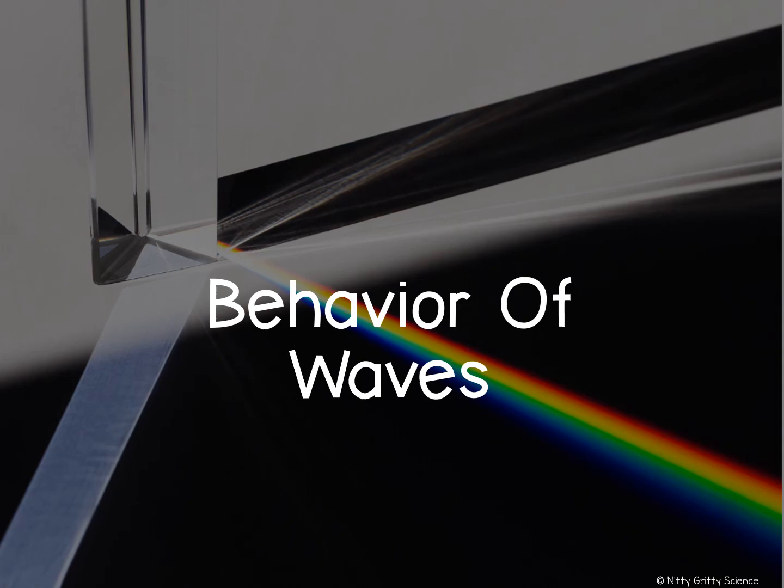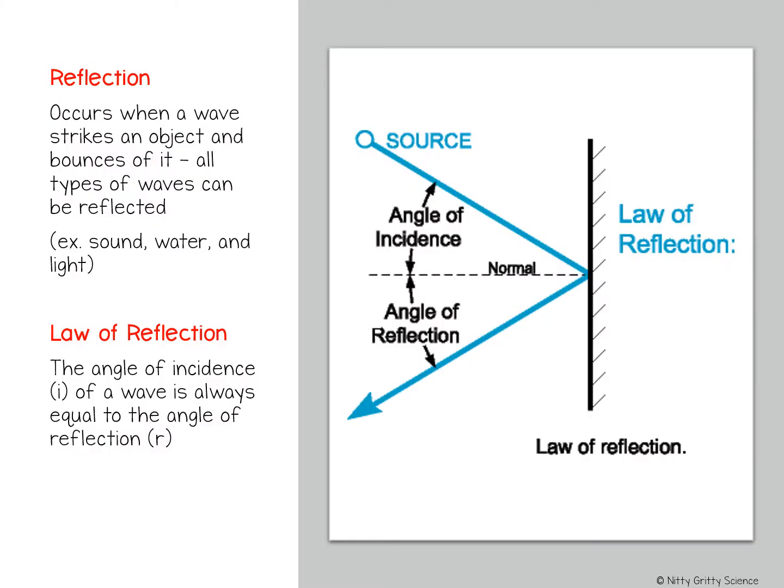Behavior of waves. If you've ever hollered in a long hallway, a tunnel, or even in a large empty gymnasium, you may hear your echo. An echo is caused in the same way you see yourself in a mirror. Reflections. Reflections occur when a wave strikes an object and bounces off of it. All types of waves, including sound, water, and light waves, can be reflected.